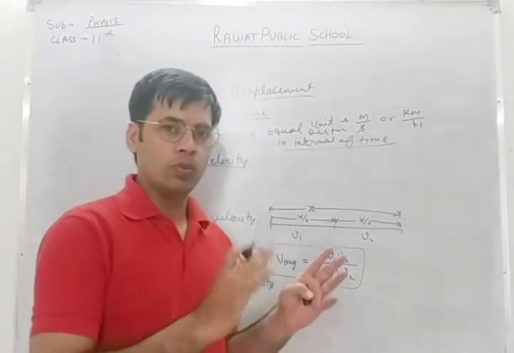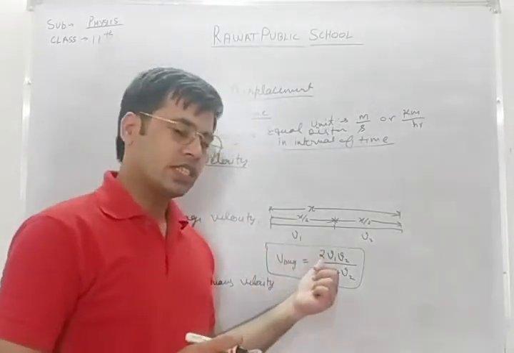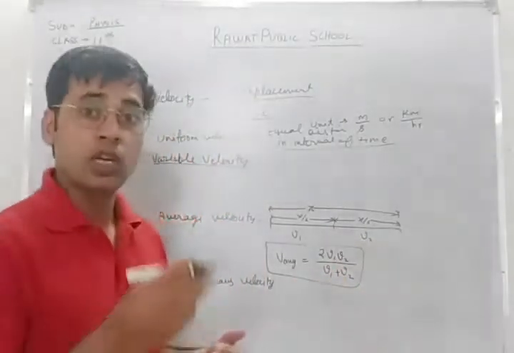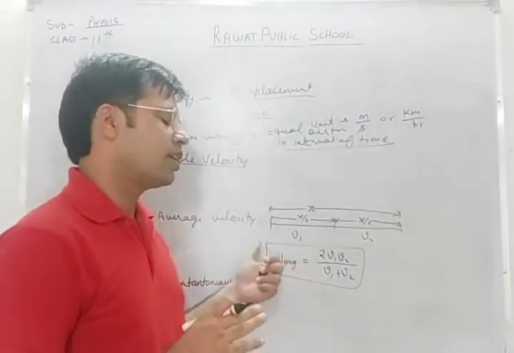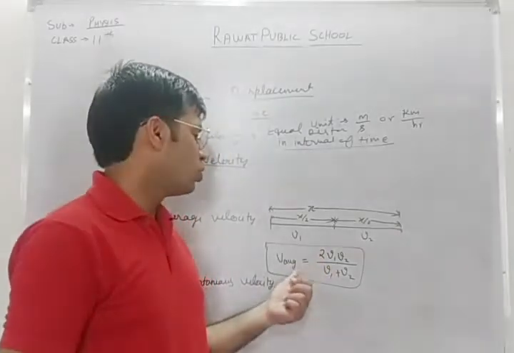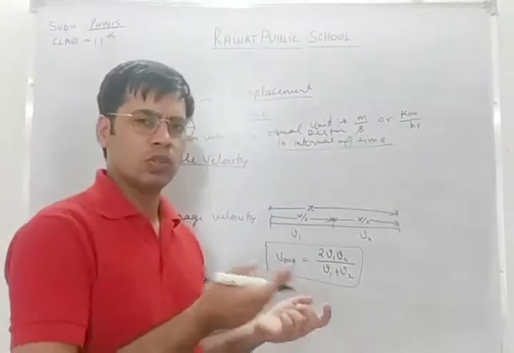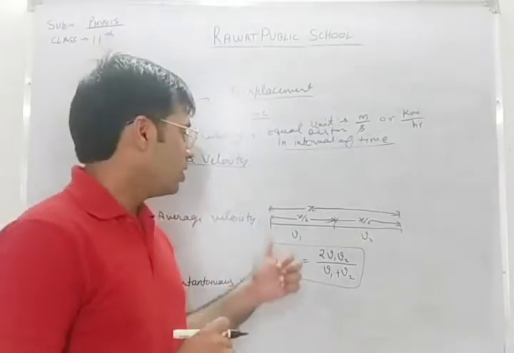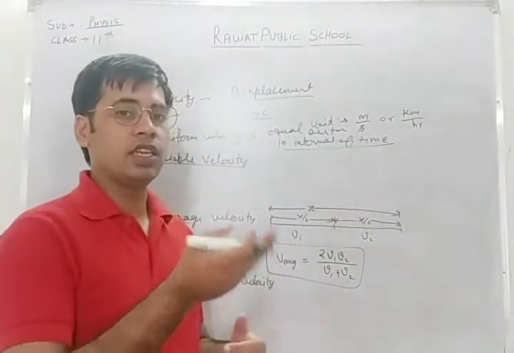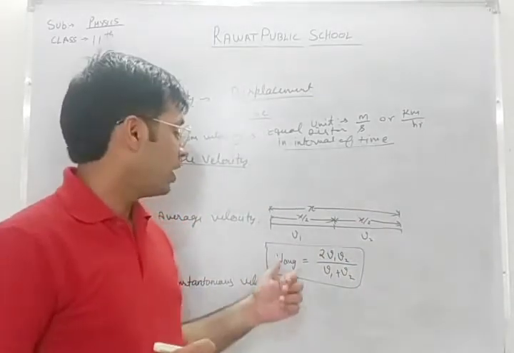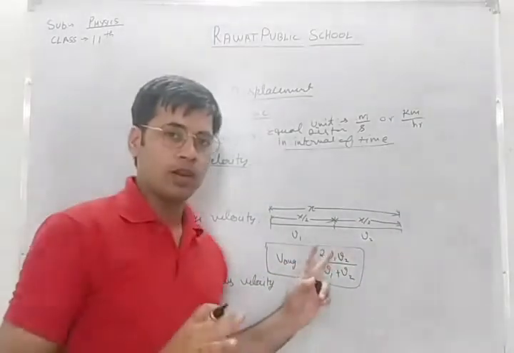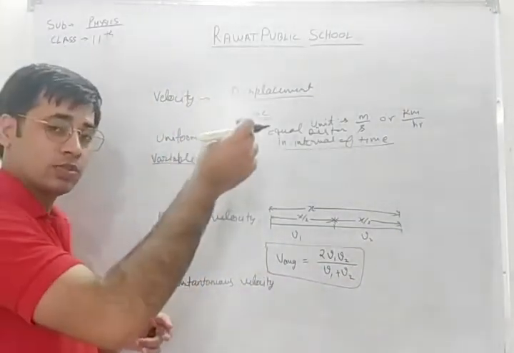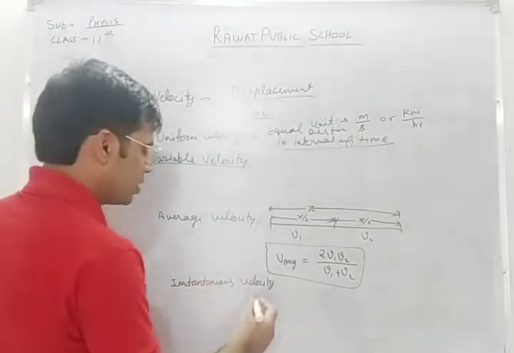We can use this formula if the distance is divided into two parts, or half of the distance was covered by velocity v1 and the remaining half of the distance is covered by velocity v2. If we know only the velocities for a particular question, and we don't know the distance or the time, then we have to use this formula. But if the distance is divided into three equal parts maybe, in that condition we cannot apply this formula. The formula changes and you have to use the conventional formula, total displacement upon total time, or total distance upon total time.